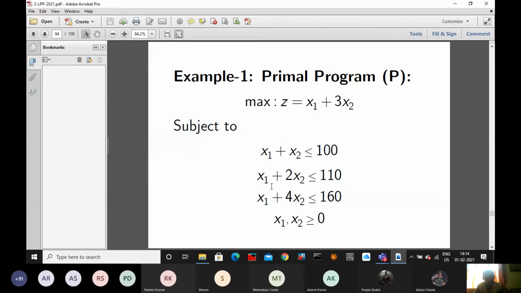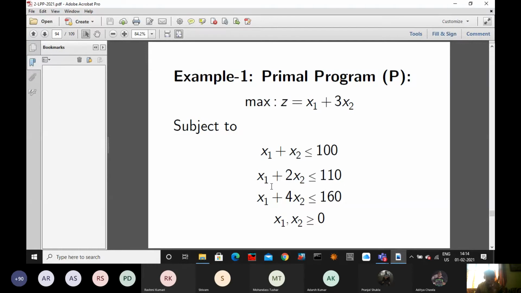It is maximization type. Now, instead of saying a linear programming problem, I am going to call it the primal program. See, if somebody knows you are an IIT student, you will say IIT student. But your teacher also knows you are a first year student, because you are a beginner. I will never say you are a first year student, because first year students cannot take OR. So you are either second year, third year or fourth year students, right?